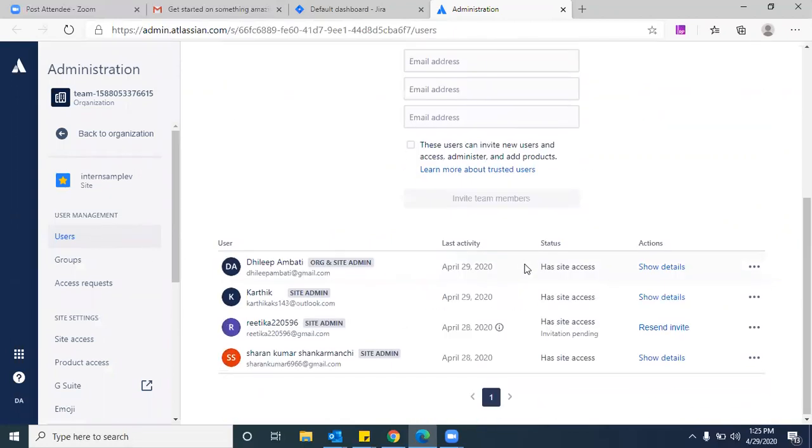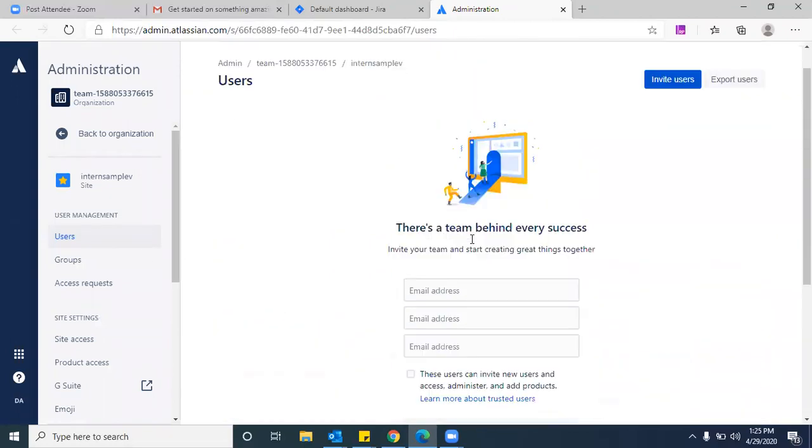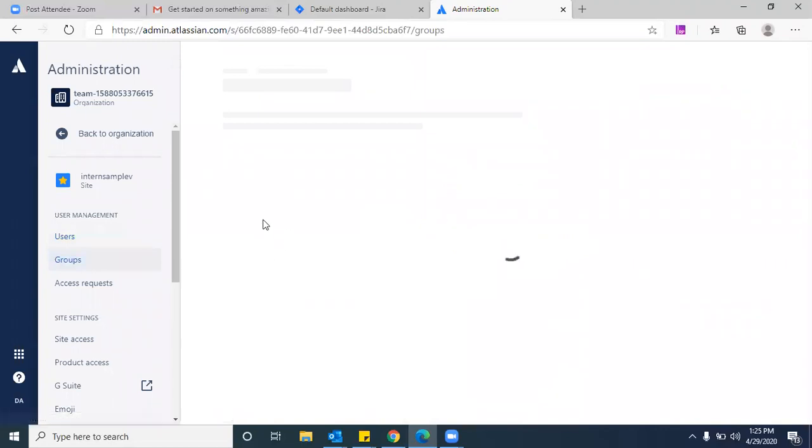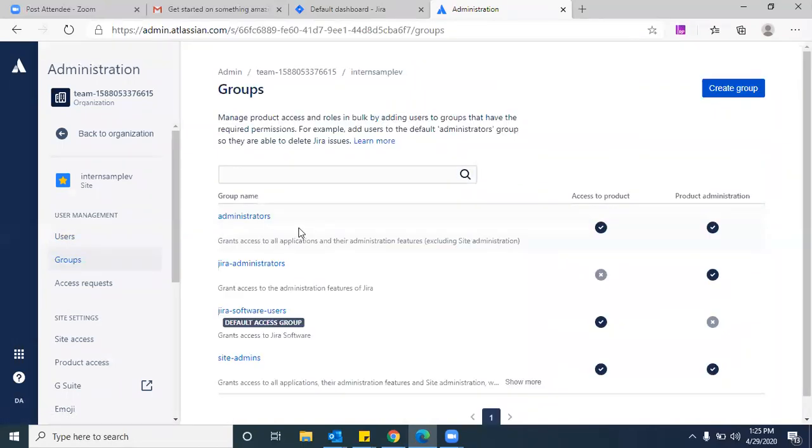See here, under users, they create groups here. They assign which group is going to handle what, and they handle the group-wise privileges. All this administration will be taken care of by the admin team. You don't need to bother about it. So this will be the technical role for admin actually.